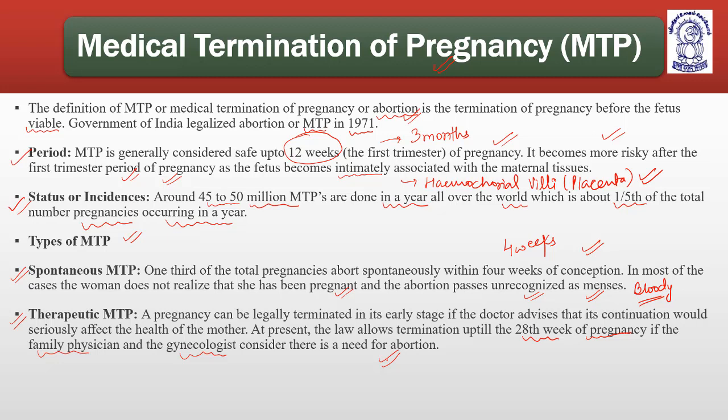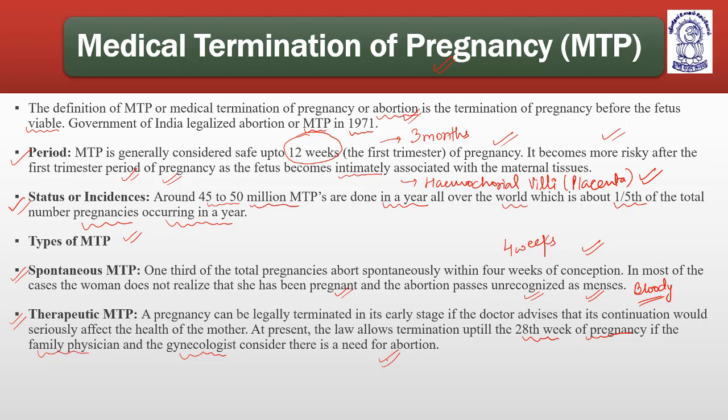Therapeutic MTP: a pregnancy can be legally terminated in its early stage if the doctor advises that its continuation would seriously affect the health of the mother, because of any reasons. Maybe it is a medical reason, maybe a health reason. The mother may be very ill, and carrying a baby can put her at risk, so she needs to abort that baby.